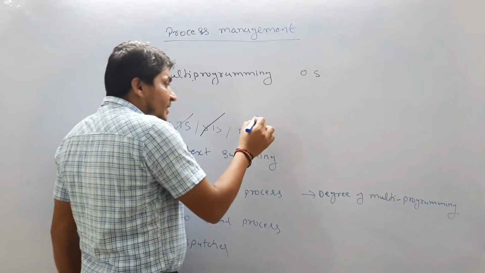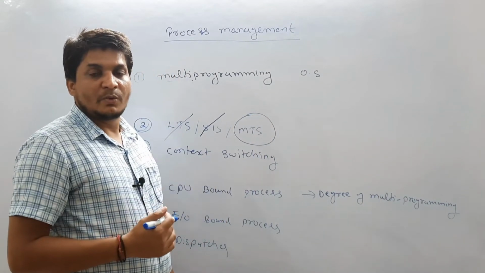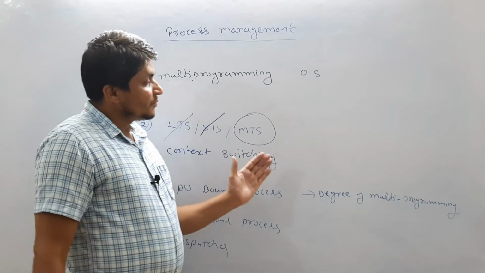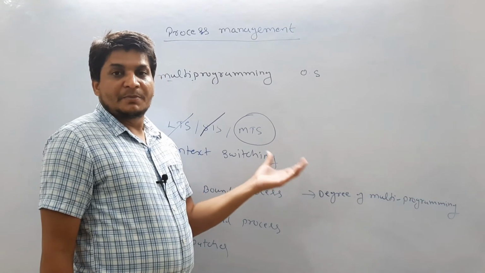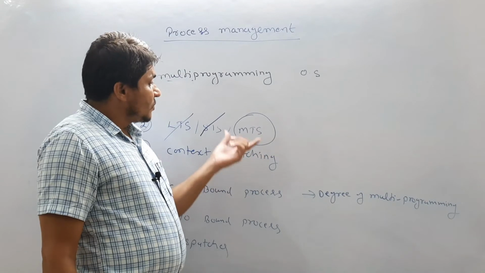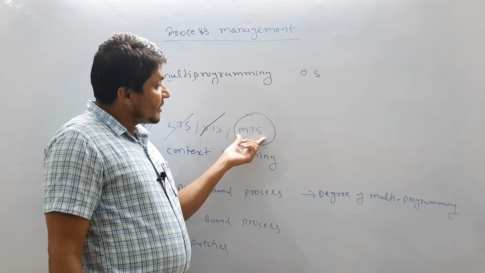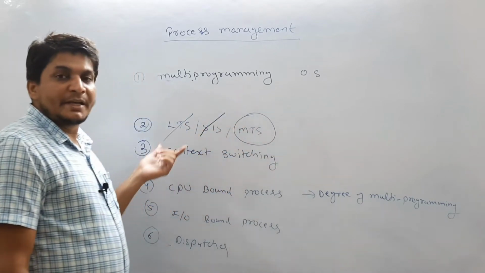What is the midterm scheduler? The midterm scheduler is responsible for suspending processes. Why are we suspending the process? Because the IO state, or ready state, is not sufficient to accommodate the process. So the midterm scheduler suspends some processes from main memory to the backing store.